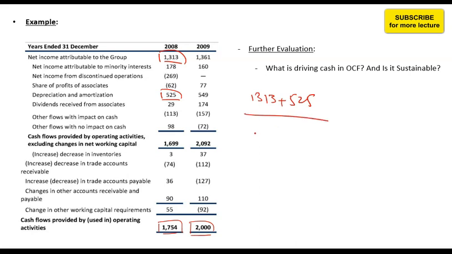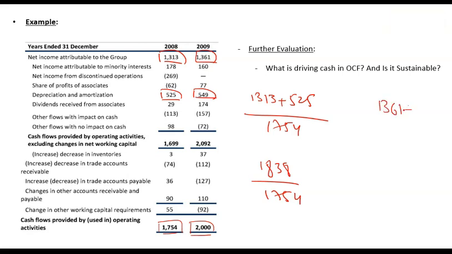That means 1838, divided by 1754. So 1838 against 1754. And if I look here, it will be 1361 plus 549, again approximately 1910 against 2000.